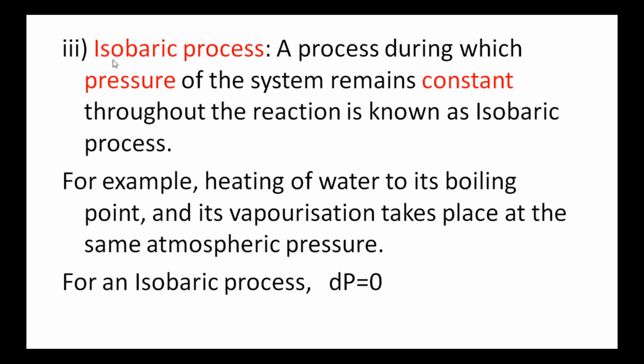Next process is isobaric process. Its name includes that here in this process pressure remains constant. So it is defined as a process during which pressure of the system remains constant throughout the reaction is known as isobaric process. For example, heating of water to its boiling point and its vaporization takes place at the same atmospheric pressure. So here pressure remains constant, hence such process is known as isobaric process. For an isobaric process, the change in the pressure dP is equal to 0.